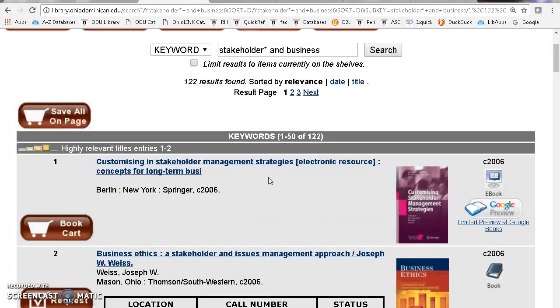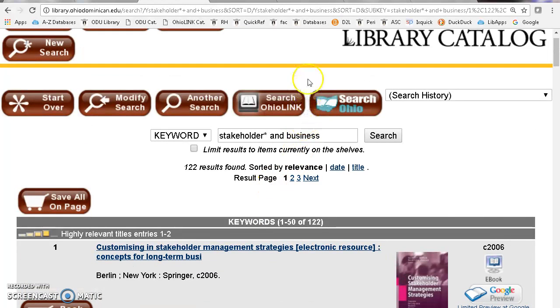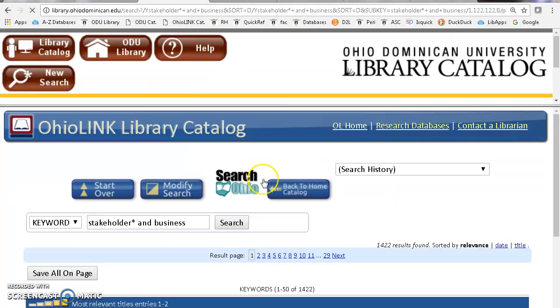Or we have another option, Ohiolink. If I click on the Search Ohiolink button, you'll see that we now have access to 1,400 plus books for stakeholders. What this has done is search the Ohiolink Library Catalog, and it is searching almost all of the academic libraries in the state of Ohio.